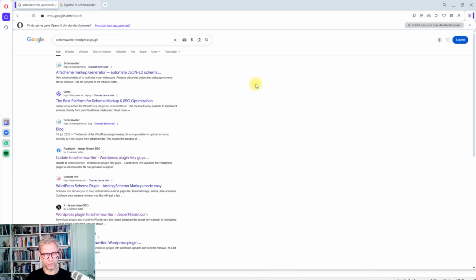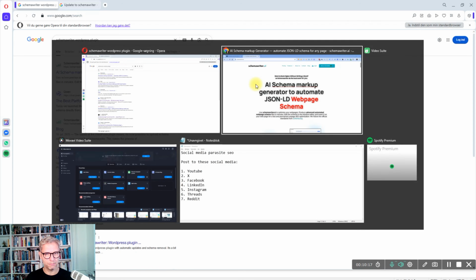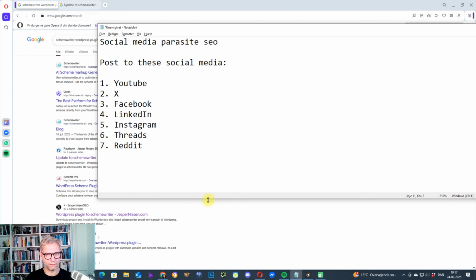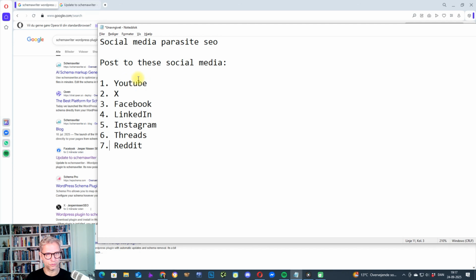Facebook and then X. YouTube, Facebook, and X. These are the top 3. But the list of the 7 social media properties that I have identified are these guys here. So YouTube, X, we can actually say that Facebook is number 2. So Facebook number 2, then X, then LinkedIn, and then Instagram, and then Threads, and then Reddit.